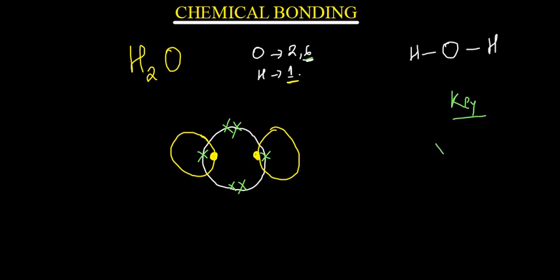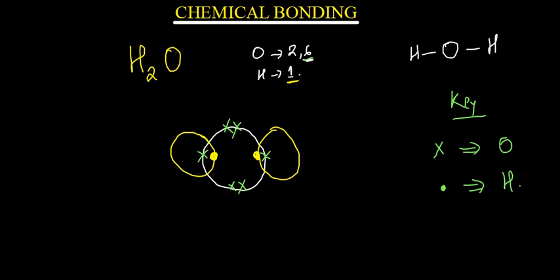This means that the star or cross is representing electrons for oxygen, and then a dot is representing electrons for hydrogen. So if you count oxygen, the electrons in the outermost shell, 1, 2, 3, 4, 5, 6, 7, 8. So there are 8 electrons, and that means that oxygen is stable. Hydrogen is stable when it has got 2 electrons in the outermost shell, and these are 2 that you can see. Does that make sense?